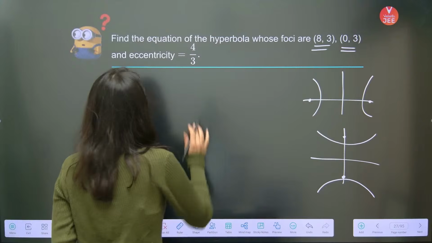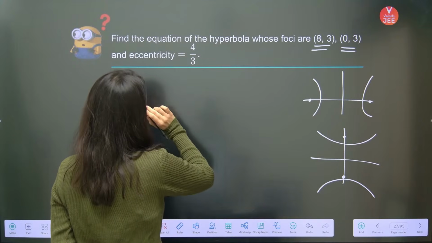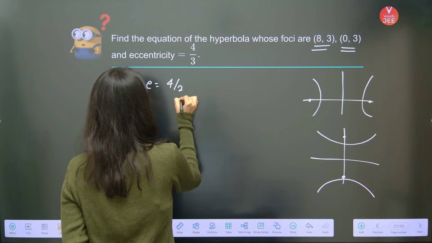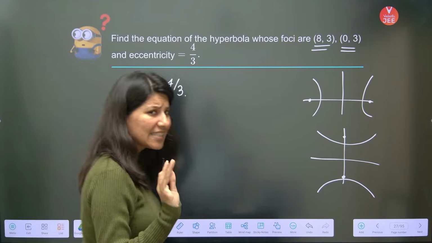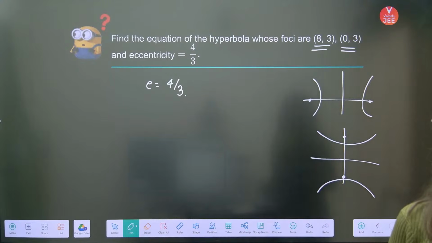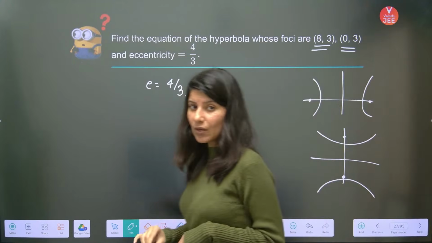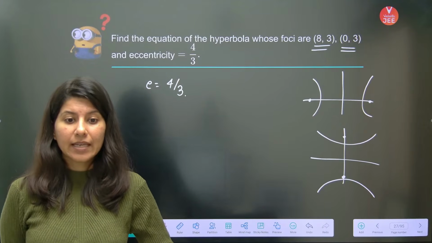I'll solve this question for you. The equation of the hyperbola whose foci are these and eccentricity is 4 by 3. So eccentricity at least is known to us, 4 by 3, correct? And both the foci are there. Tell me one thing: can we calculate the center of the hyperbola?